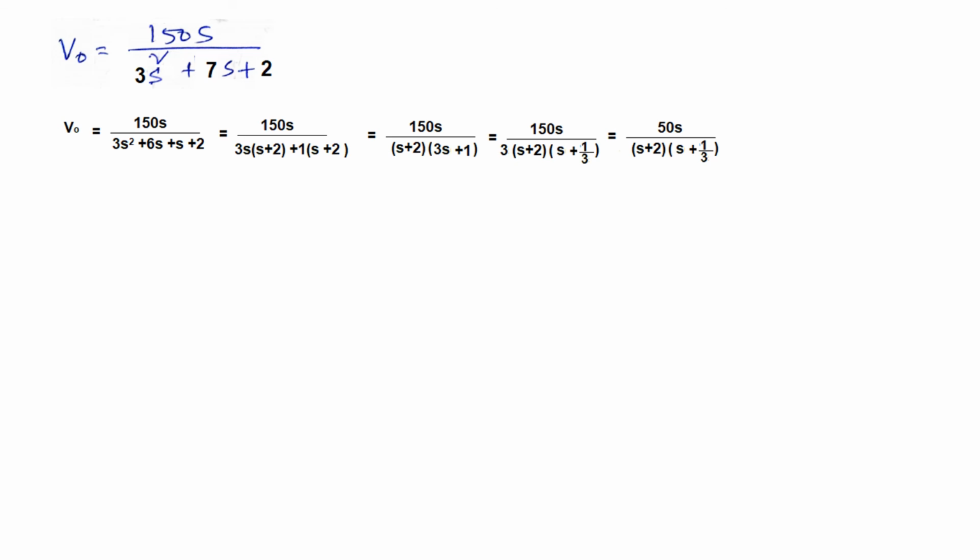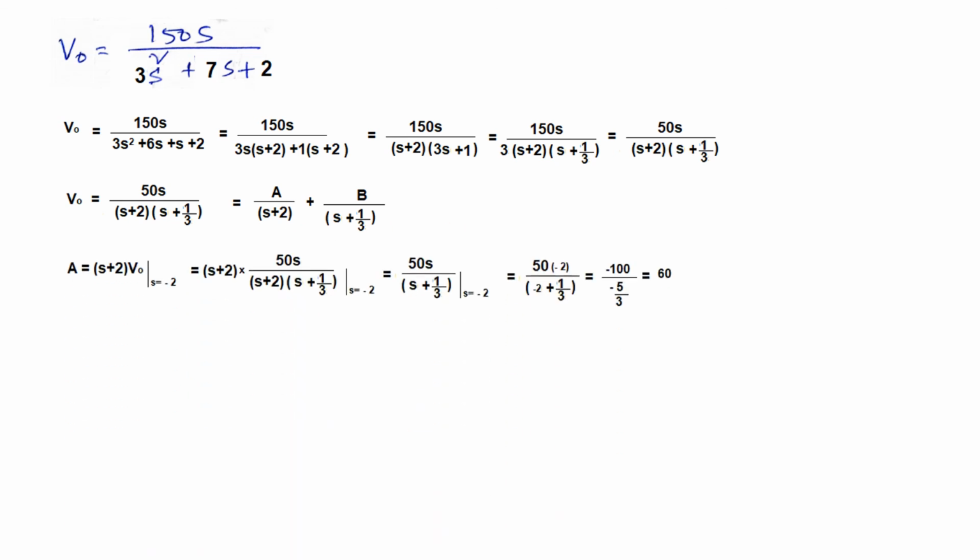Dividing this 150 by 3. So this is the value, and we have two factors in the denominator, so we'll now use the partial fraction method. So this can be written as A plus B terms, and now we'll use the residue method to find the value of A and B.